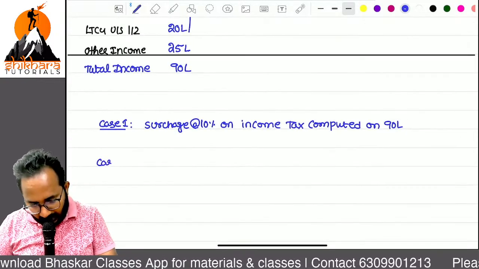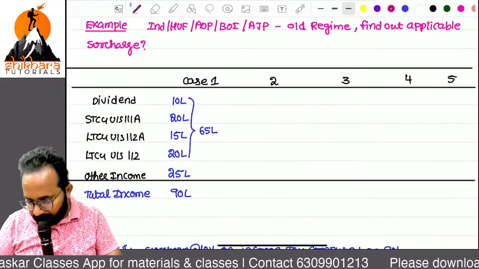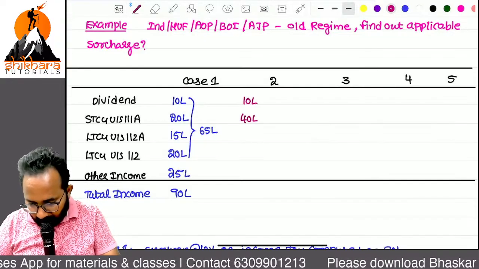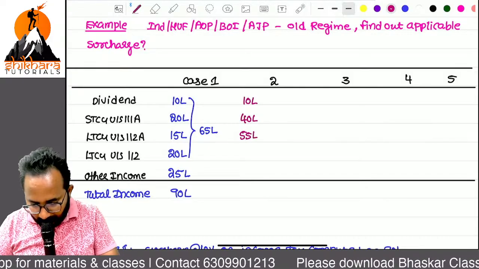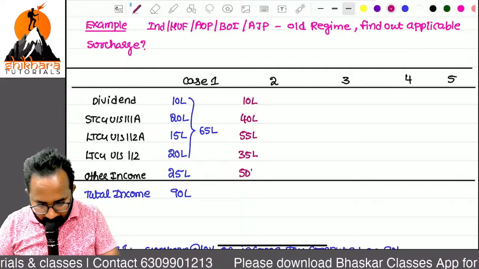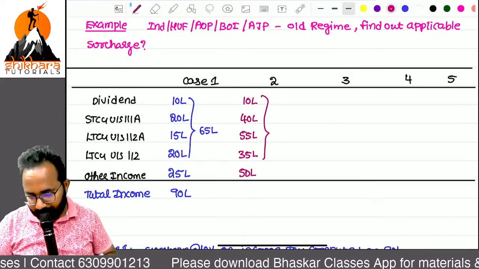Case 2 answer also we can write, but what is case 2? I will mention: 10 lakhs, 40 lakhs, 55 lakhs, 35 lakhs, 50 lakh. So what is the special incomes total?